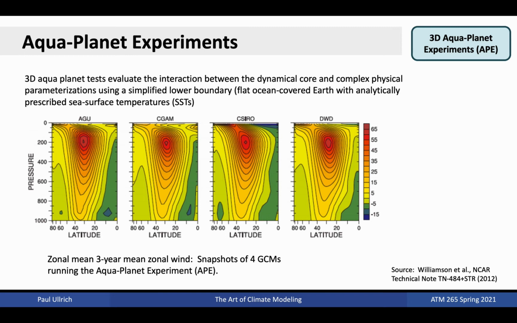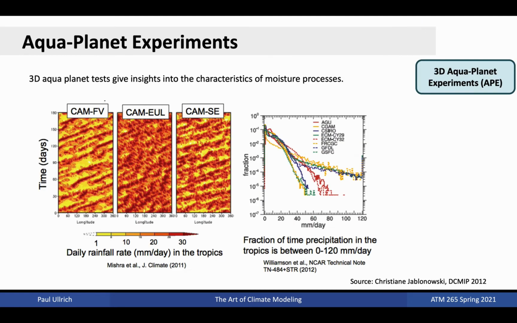These plots show zonal mean 3-year zonal wind from 4 GCMs that participated in a multi-model intercomparison of aquaplanet simulations. Many real-world atmospheric features are duplicated in aquaplanet simulations, including moist tropical processes and the waves that carry these systems globally. In the plot on the left, we see characteristic eastward propagating wave packets in the tropics that are present in CAM-FV and CAM-SE simulations, but absent in the CAM-Eulerian runs.